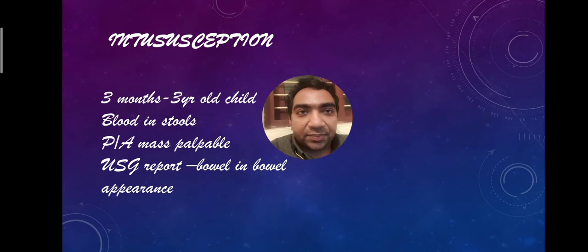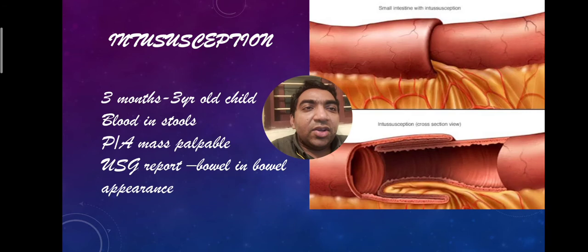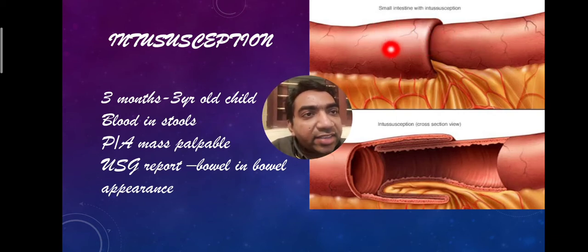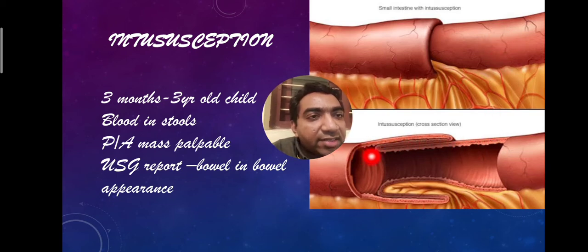One is intussusception. Generally, it occurs in a 3-month to 3-year-old child. So what is intussusception? Intussusception is telescoping of one bowel into another bowel. This generally happens at the ileocecal junction. So this bowel enters into this bowel. We can see one bowel in cross section and in longitudinal section, one bowel is inside the other bowel.